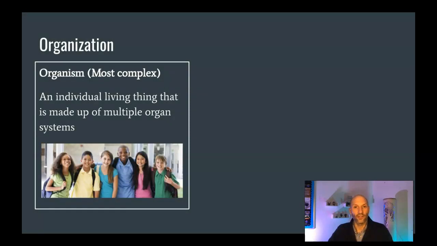Finally, all of your organ systems working together form the most complex level, which is an organism. So an individual living thing that is the culmination of multiple organ systems.